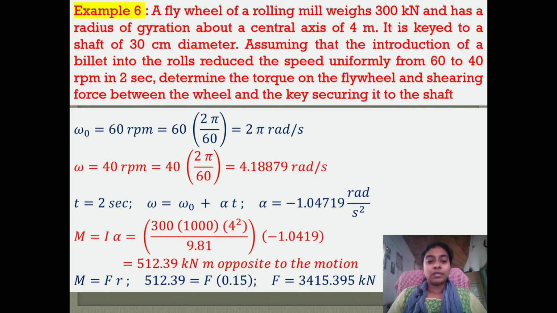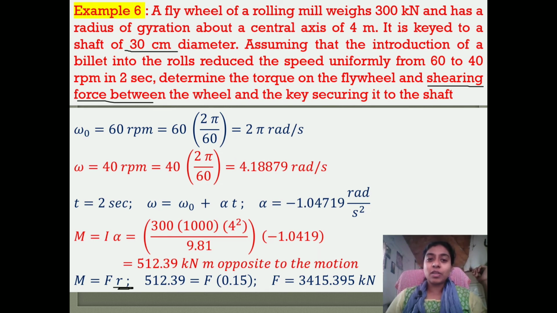Now, we need to find the shearing force also. We know moment is equal to force into distance. This distance is the radius of the shaft. So, moment is equal to force into radius. Moment is given as 512.39 is equal to force into radius.